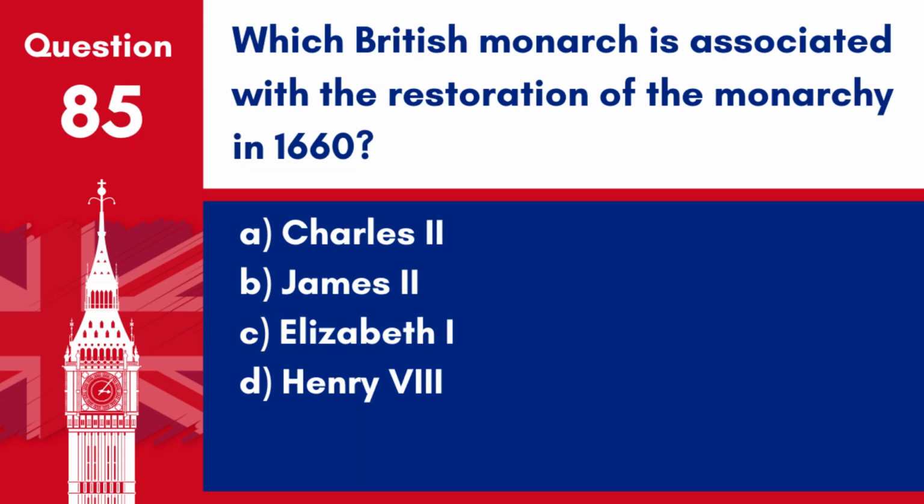Question 85. Which British monarch is associated with the restoration of the monarchy in 1660? A. Charles II. B. James II. C. Elizabeth I. D. Henry VIII. Answer: A. Charles II. Charles II is associated with the restoration of the monarchy in 1660 after the period of the Commonwealth under Oliver Cromwell.